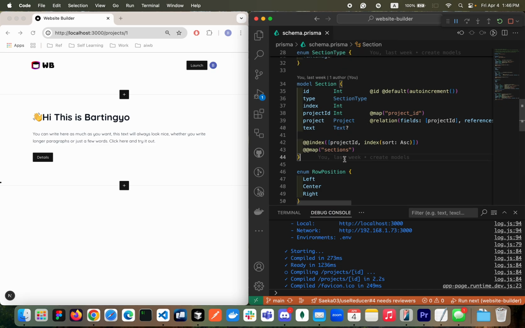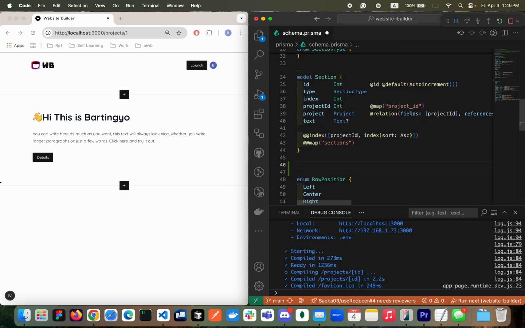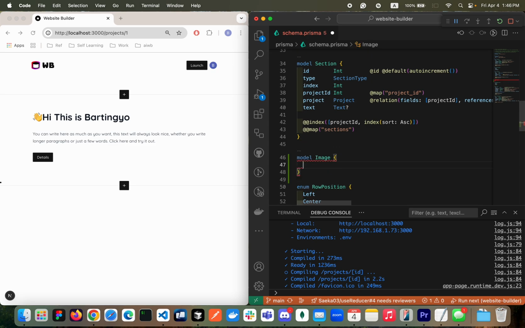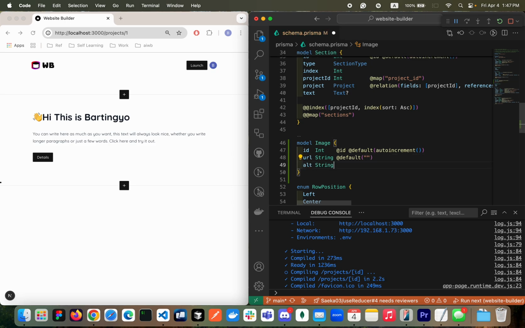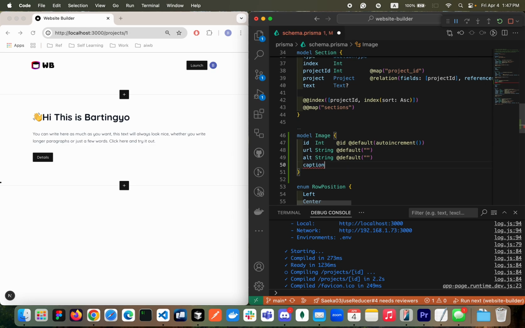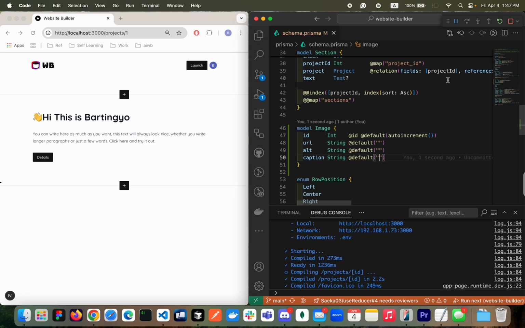Right underneath, I'll be creating a new model called image. Of course, we need to have an ID and a URL string. And then we want to have some default image, which is a placeholder, but we're going to add it later. And then we want alt text, and by default, an empty string. And caption for the future, I just want a string. And again, default to empty string.